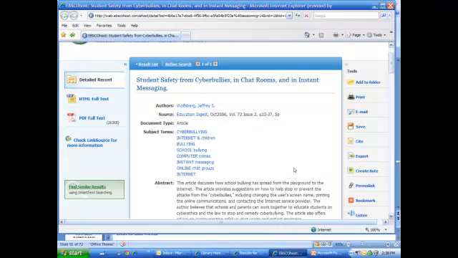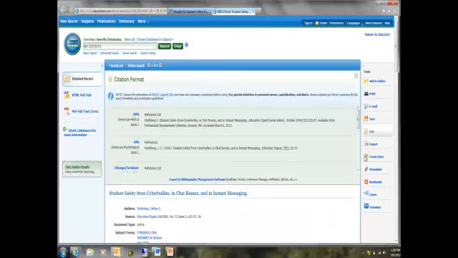Once again, it takes you into Galileo. You can look at it in HTML, you can look at PDF full text. Over here are different things that allow you to print, email, save, cite, export it. You can export it to EasyBib, which we'll talk about in a little bit. Okay. If I click on Cite It, notice I'm looking at the APA style. That's the one that I want. I could simply copy, cut, and paste this to put it on my reference page.